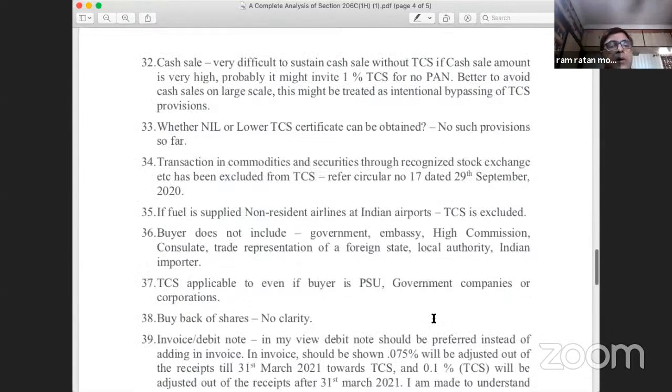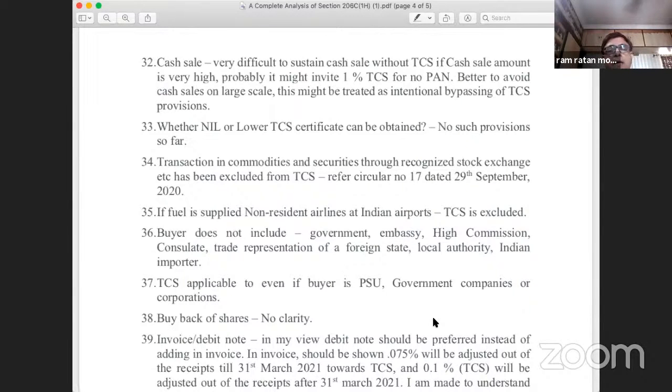Yeah. Point number 32, cash sale. Now, somebody might say that for cash sale, they will raise the invoice, each invoice less than 50,000 rupees, to comply with the GST provision. And the name of the customer is not given, mobile number is not given, address of the customer is not given, obviously PAN number is not there. And suppose somebody is making crores and crores of sale by way of cash sale. So what will be the situation? There is no answer to it.